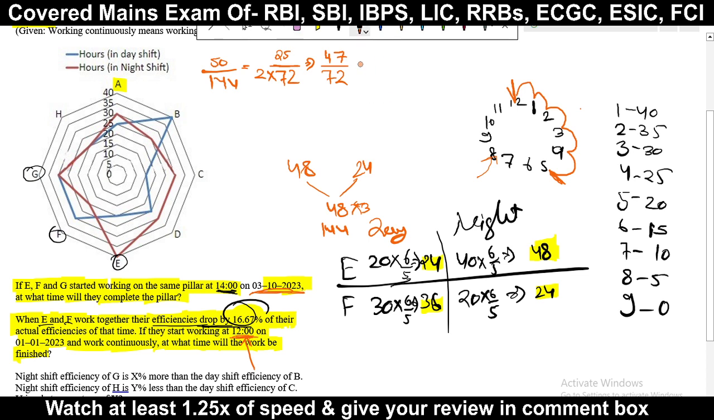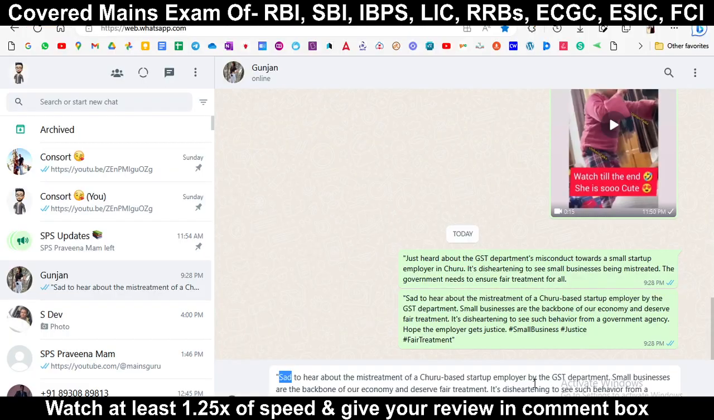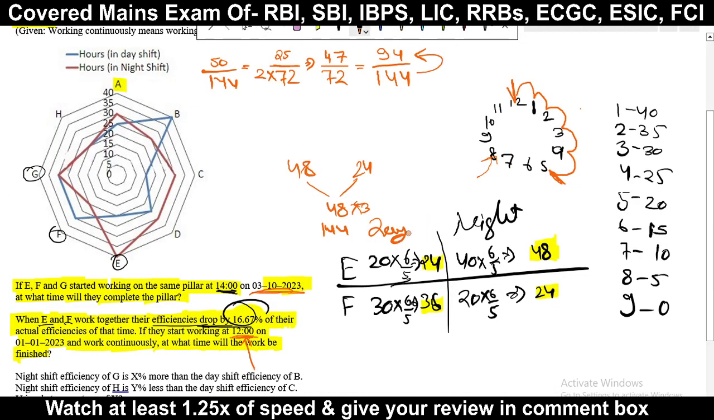Similarly, if we calculate here, this is not actually required. If we see here, 94 work is left, and 72 multiplied by 2. In short, I would like to explain that this work is left, and this work they have to complete now. So we have to make this total work equal.